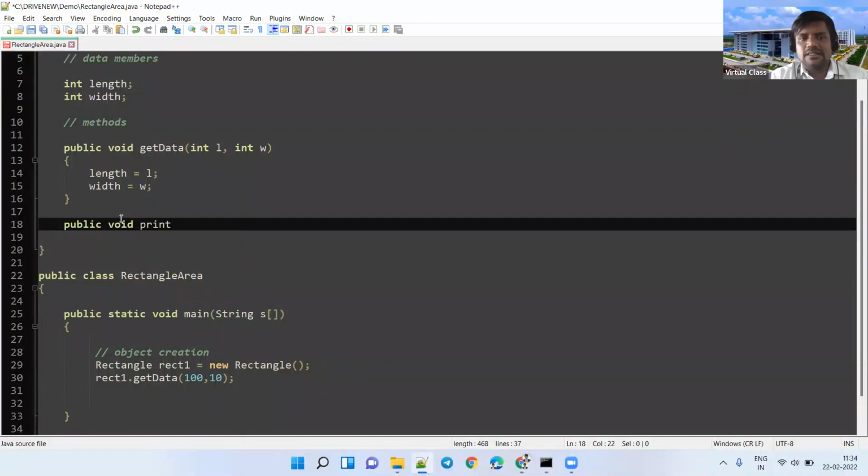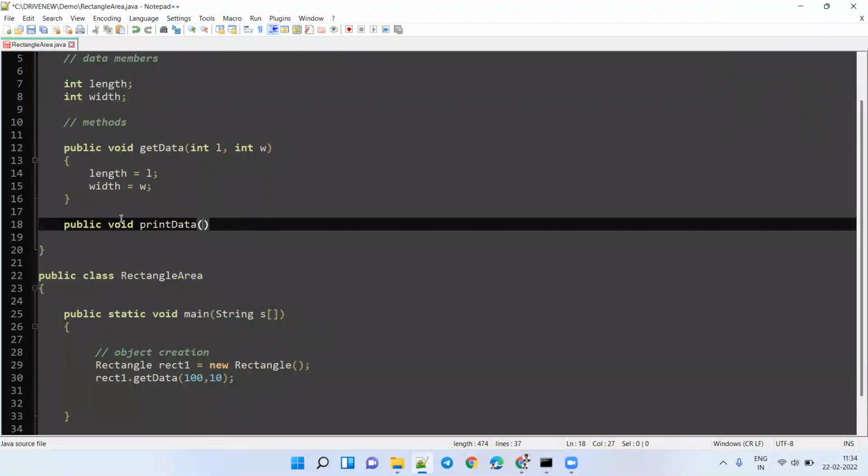Method name is your choice, but try to give descriptive names so that the program is more readable. Print data. Is it required to pass parameters here? Not required, because our goal is that this method has to print the data member values.